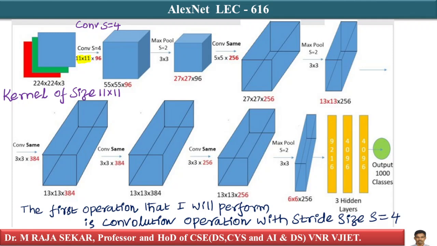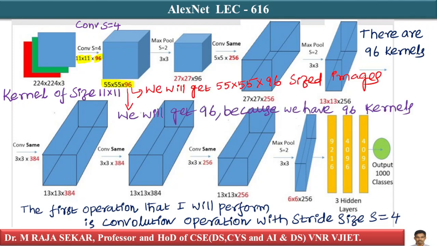There are 96 such kernels. If you apply the stride and convolution, you will get 55 by 55 by 96 sized output.